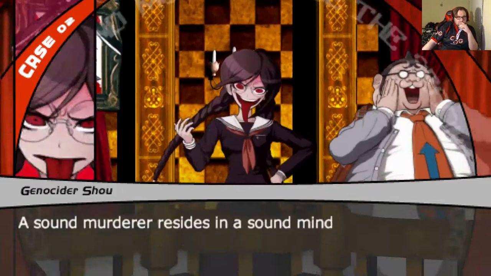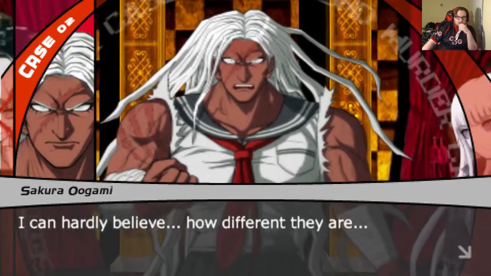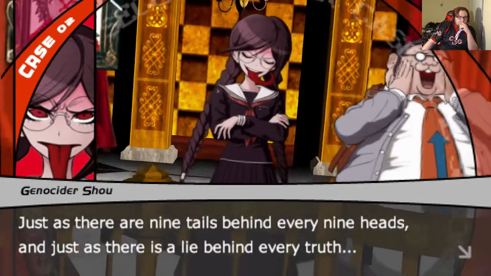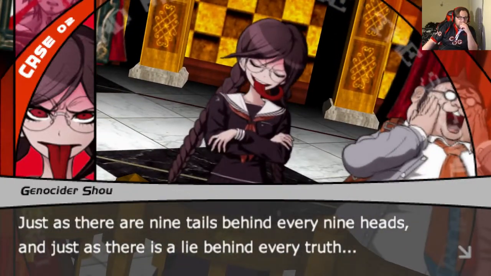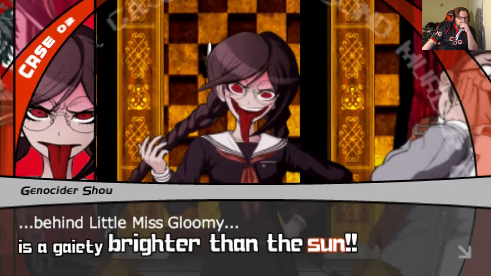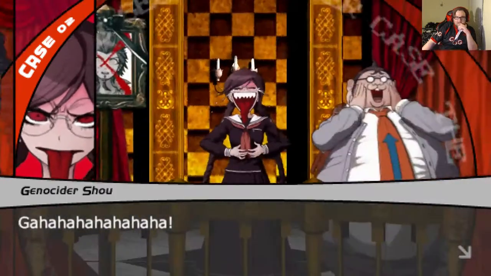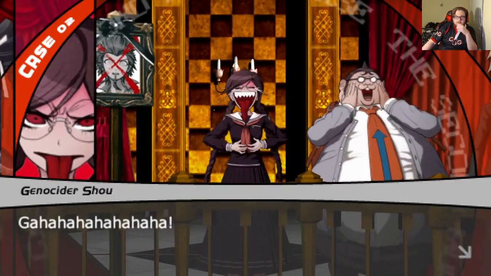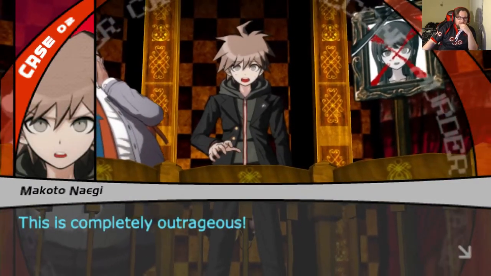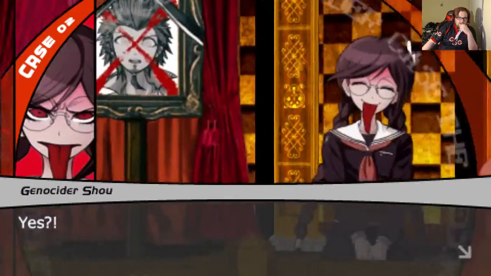Her energy's through the roof. A sound murderer resides in a sound mind and body. I can hardly believe how different they are. Yes, there are two sides to everything in the world. Just as there are nine tails behind every nine heads, and just as there is a lie behind every truth. Behind Little Miss Gloomy is a gaiety brighter than the sun? What? Is this Genocider Shuei, the homicidal maniac? This is completely outrageous. Excuse me, Miss Genocider Shuei, may I ask you a question?